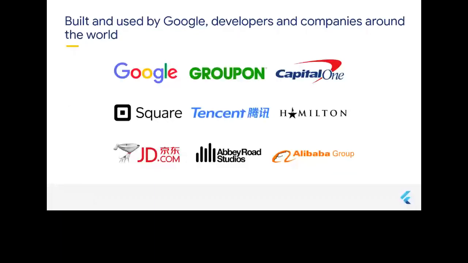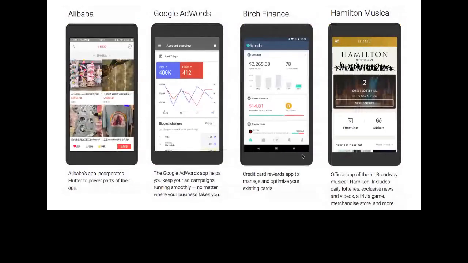These are some of the companies around the world that are currently building their applications with Flutter. Google is the main developer, the one who started Flutter, and then we have other companies like Groupon, Capital One, JD, and Alibaba. These all help develop their applications with Flutter. Some of the examples, as you can see, are here. This application is developed with Flutter. Even the new Google Pay, if you use the UPI system with Google Pay, proves how secure and how fast it is.